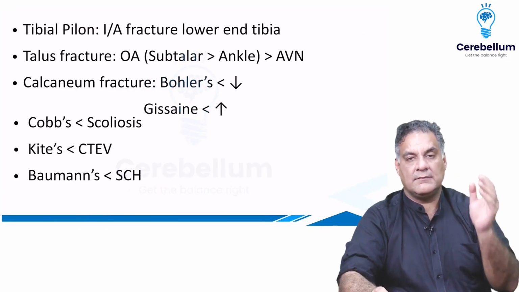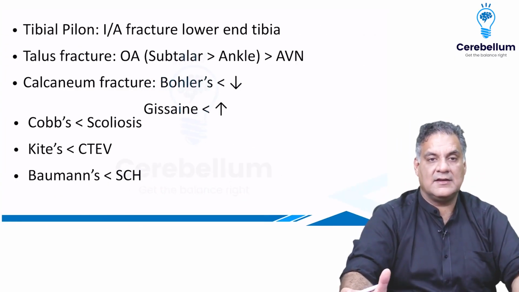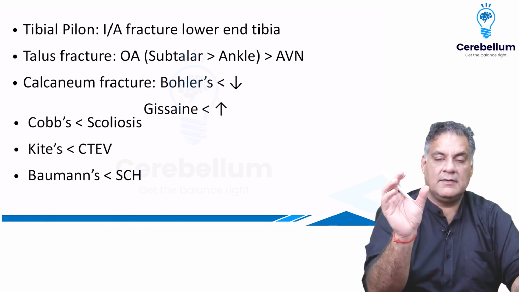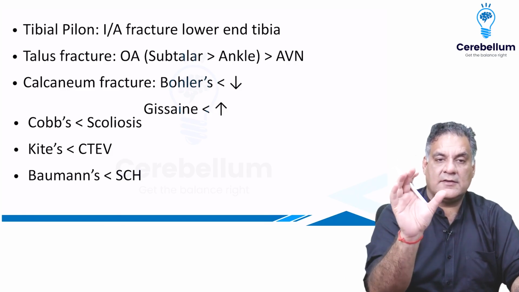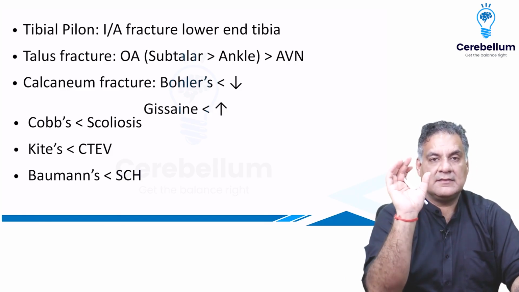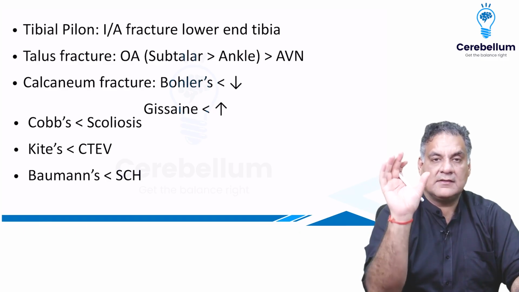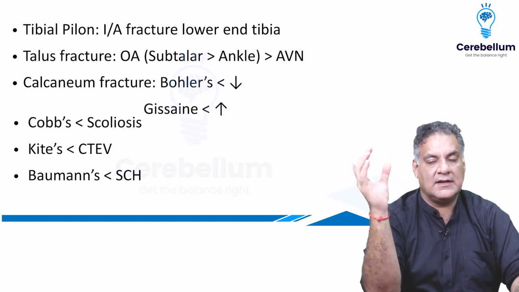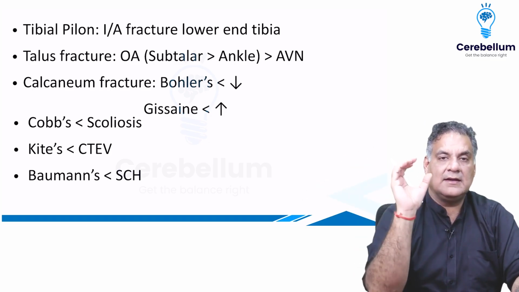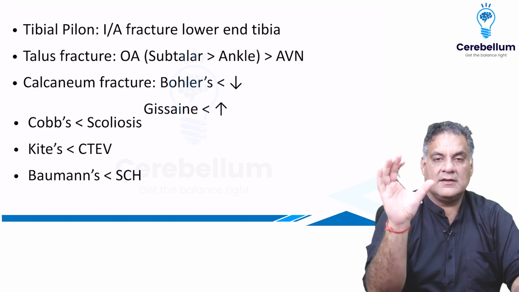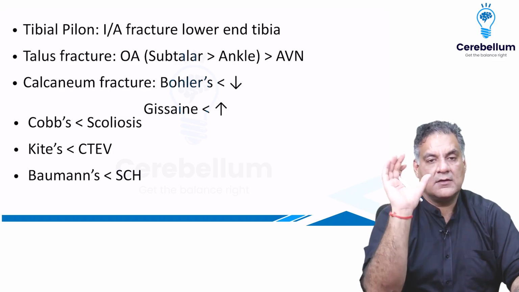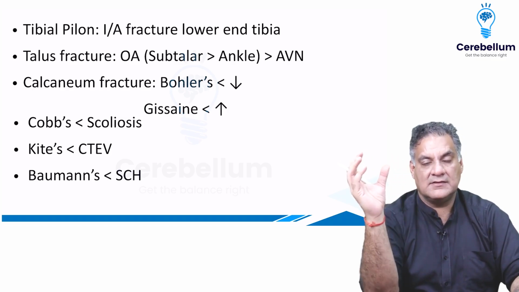All right. Some important fractures that have been asked in the exam. Tibial pilon is a fracture of the lower end of tibia. Intra-articular comminuted fractures. Talus, right? Any injury to the talus will cause osteoarthritis of the subtalar joints more than ankle joints, then avascular necrosis. Calcaneal fractures, the important thing is Bohler's angle, which lowers with the fractures, or angle of Gissane, which gains.